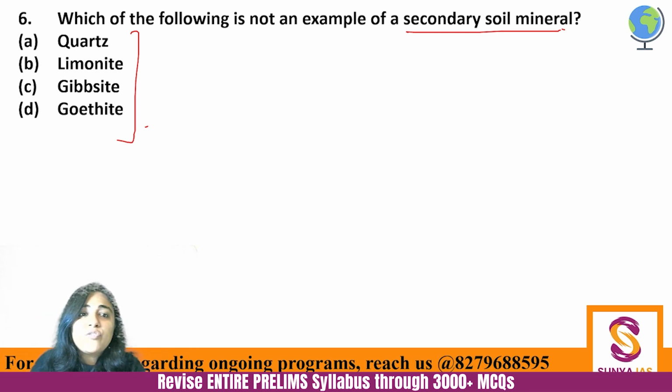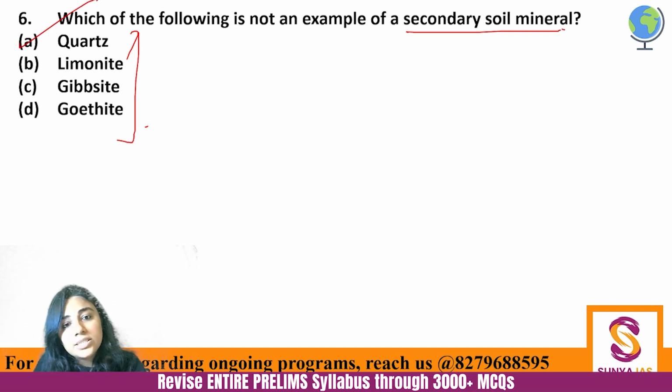And out of these four, what is that one word which you have heard more than the others? The question is asking which one is not an example of secondary soil minerals, and there is one word you have clearly heard more than the others, which is quartz. So the answer to this is quartz only.